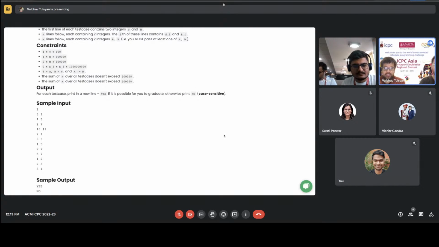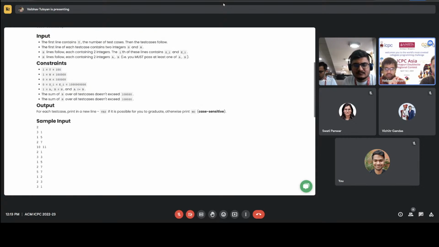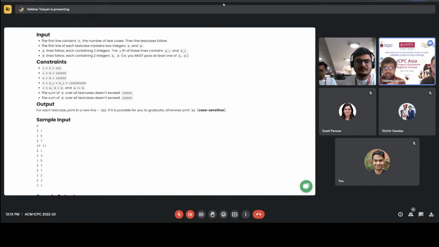So we can model this problem in terms of Boolean expressions where each exam is a Boolean variable. True means you are attending that exam, false means you are not attending that exam. And this can be written in terms of many conditions. If A, B is a requirement, then one of A or B should be true, so the Boolean expression A or B should be true.